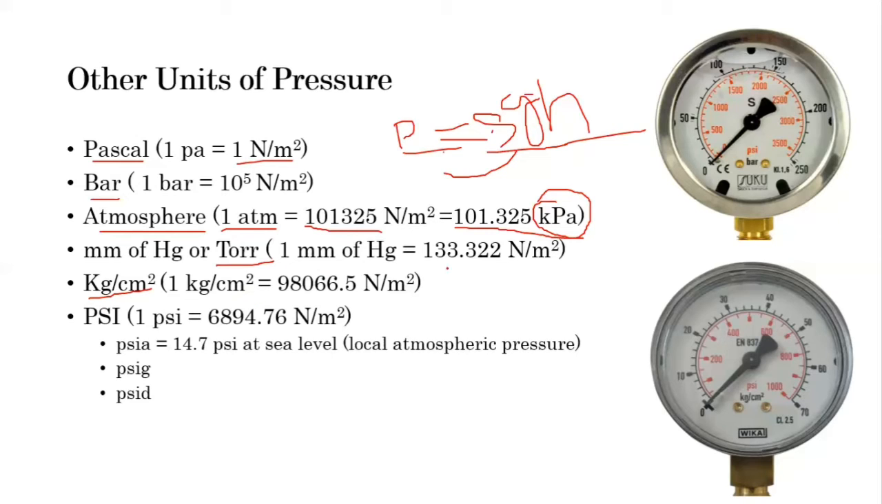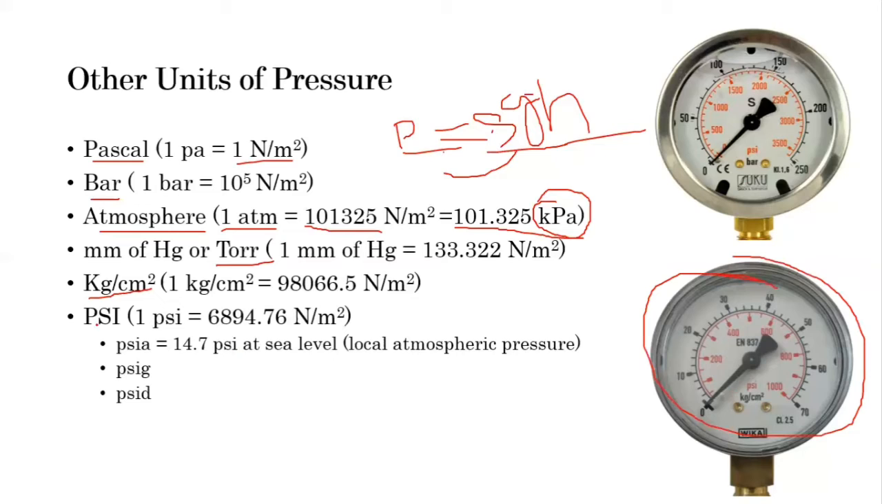So here I have shown two pressure gauges. One pressure gauge is used mostly for industrial purposes. Another is for general purposes, such as when you go to the garage for pumping air into any vehicle, you can see this type of pressure gauge. Here you can see PSI and kg per cm square. Both are practical units.